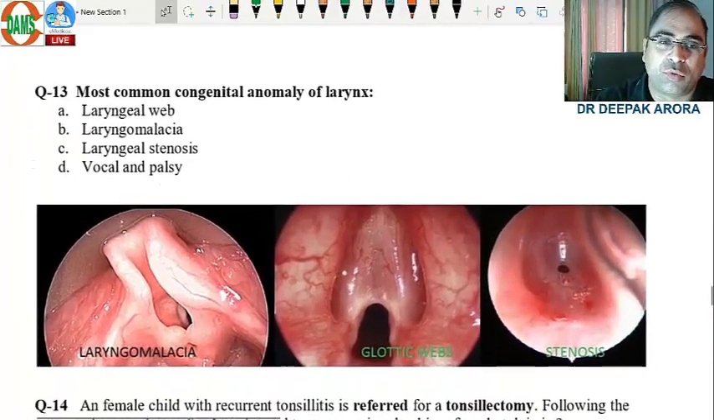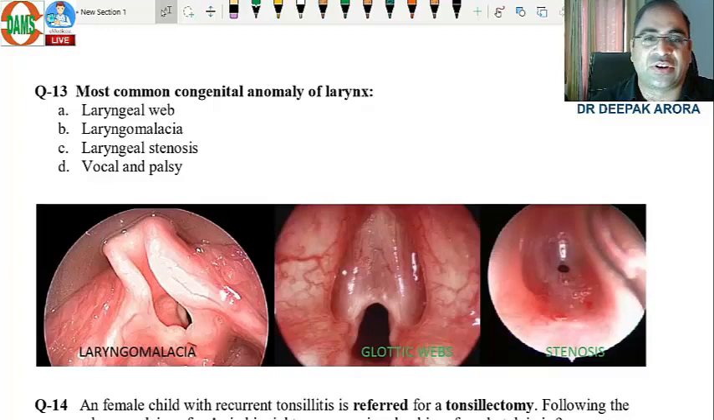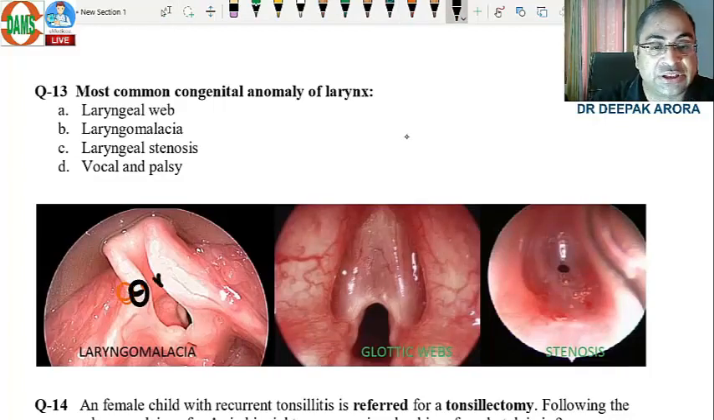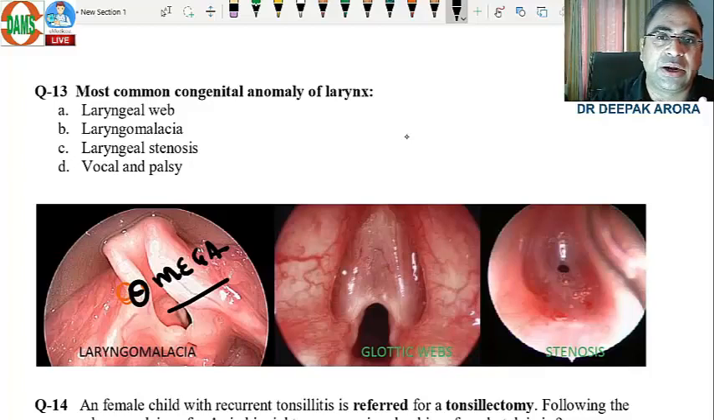Coming to the next one: most common congenital abnormality of the larynx. Again, beta, this was the easiest MCQ of the topic. Laryngeal webs, laryngomalacia, laryngeal stenosis. Most common congenital: omega shape epiglottis. Yes, it is here. Laryngomalacia, most common congenital abnormality. Last spell of revision, 6 points. Omega shape, laryngomalacia, most common congenital abnormality.